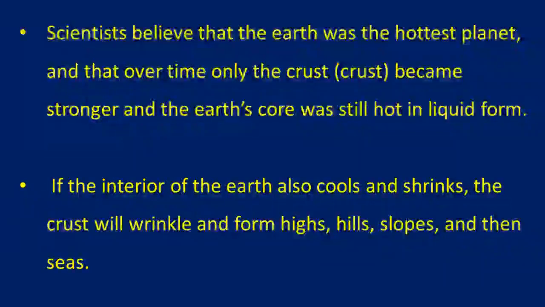The crust will wrinkle and form high hill slopes and then seas. Here we can see different types of structures on the Earth, like mountains, plains, plateaus. These are all because of internal changes that took place in the internal parts of the Earth.